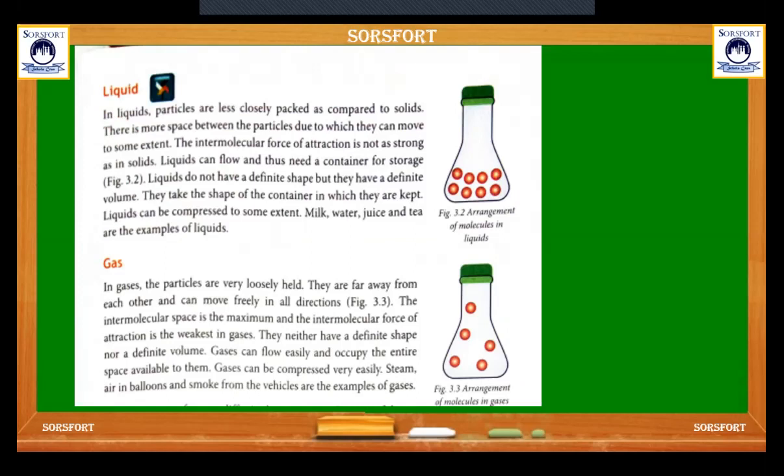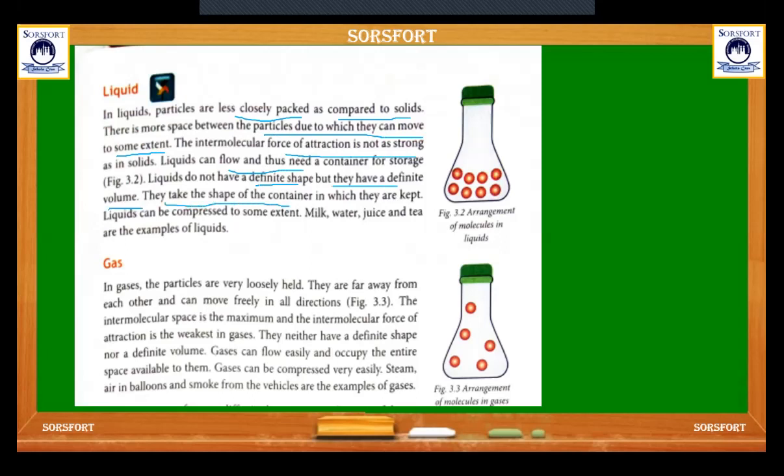Then come to liquid. In liquids, particles are less closely packed as compared to the solids. There is more space between the particles due to which they can move to a certain extent. The intermolecular force of attraction is not as strong as in solids. Liquids can flow and thus need a container for storage. Liquids do not have a definite shape, but they have a definite volume.